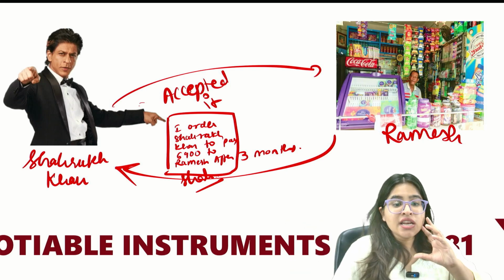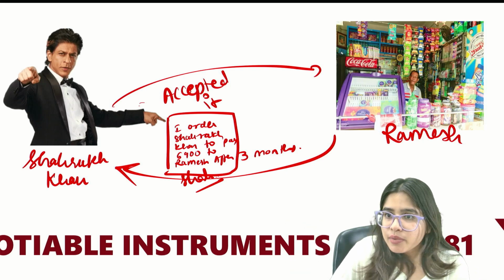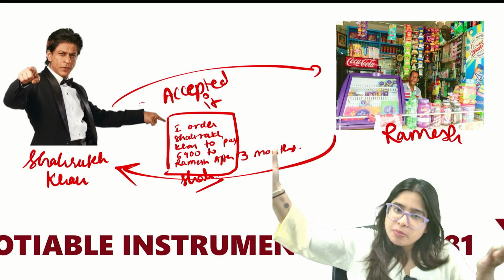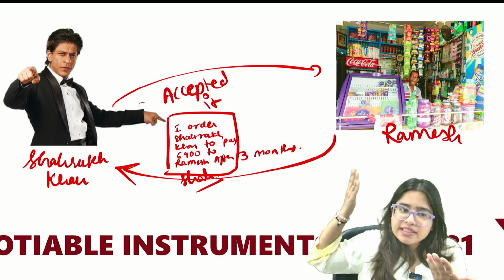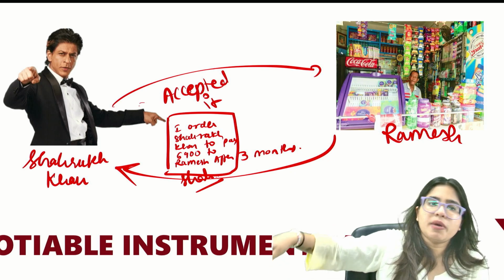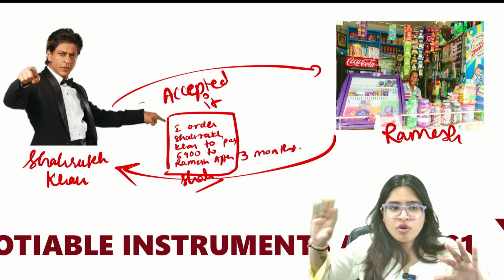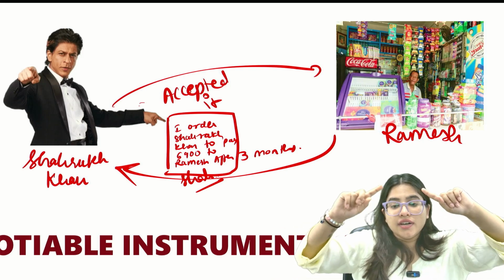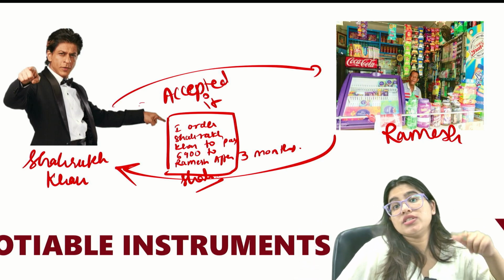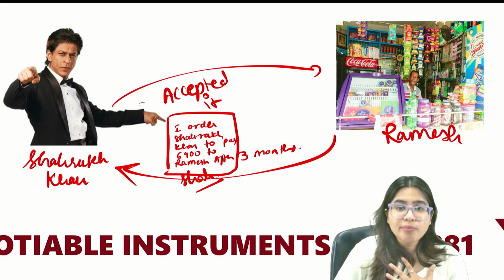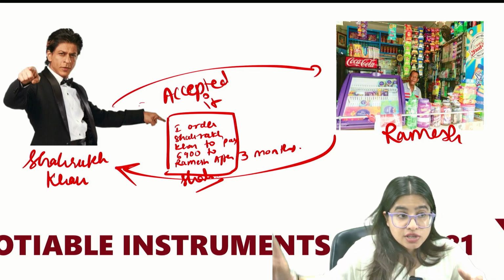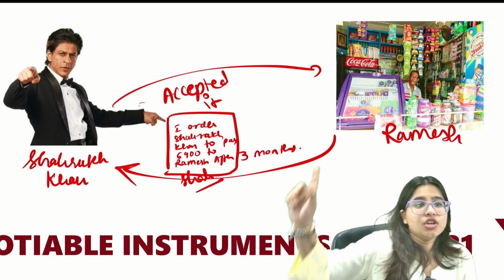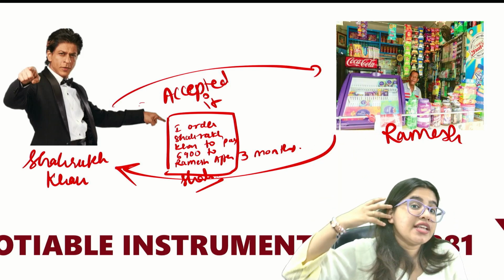So there is a difference in intent, although both are talking about payment of money. In the promissory note also Shah Rukh Khan was paying 6,900 to the shopkeeper, and in this bills of exchange also Shah Rukh Khan is paying 6,900 to the shopkeeper. So both are intent-wise the same, but the wording is different. There it was used as a promise because I am promising to pay you. In this bills of exchange, you are ordering me to pay you 6,900 rupees. That's the difference.